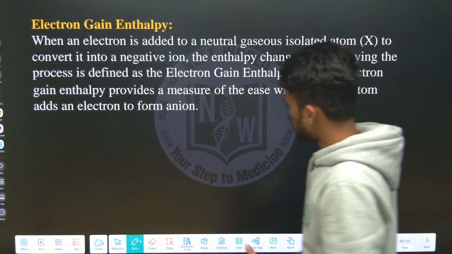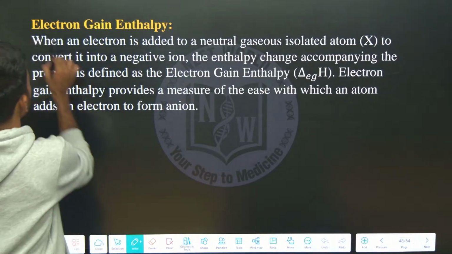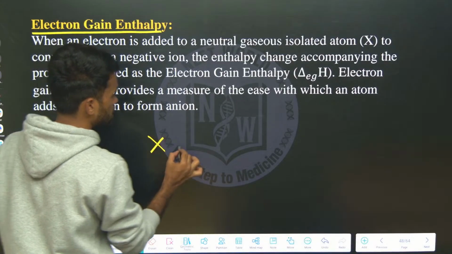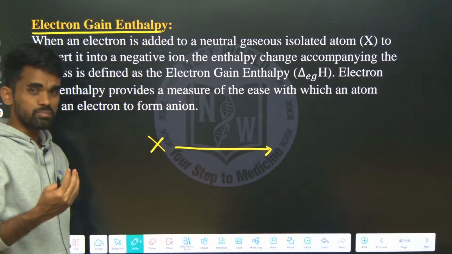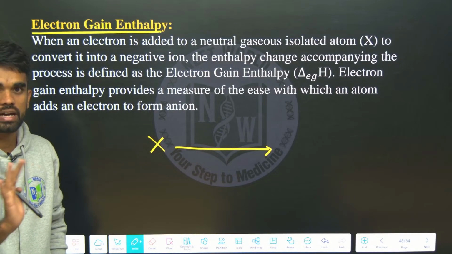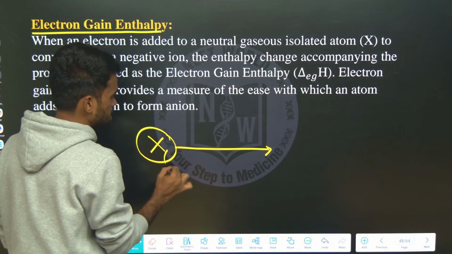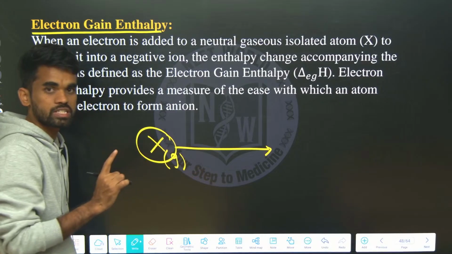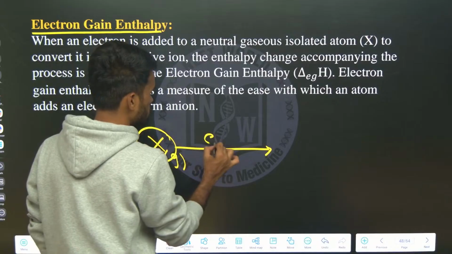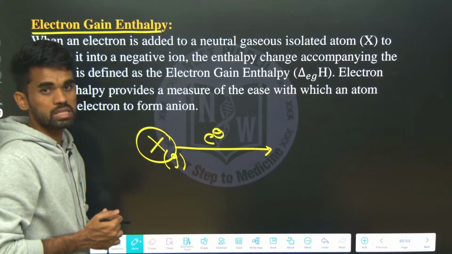Next, electron gain enthalpy. What is this? For example, an element X is there. It is somewhat opposite to ionization energy, you can understand it that way. The element X must be in the gaseous state and in the atomic state, not in molecular form. The amount of energy released, mostly it will be released, sometimes it is positive also.